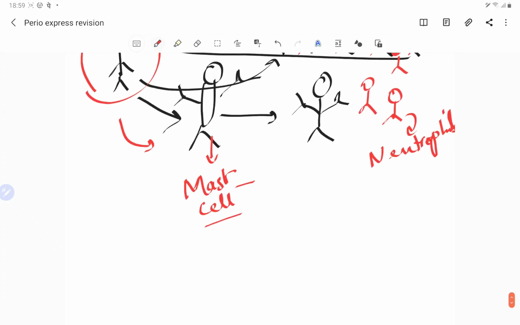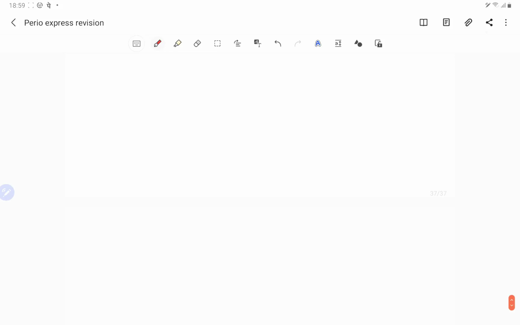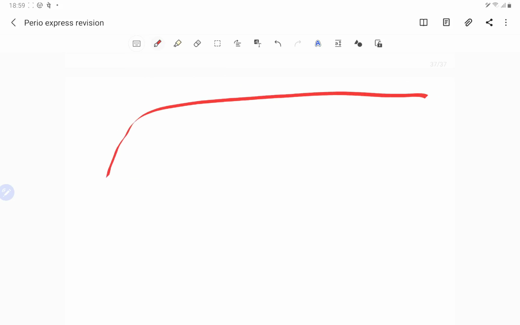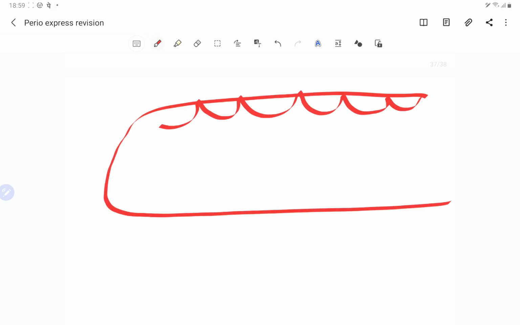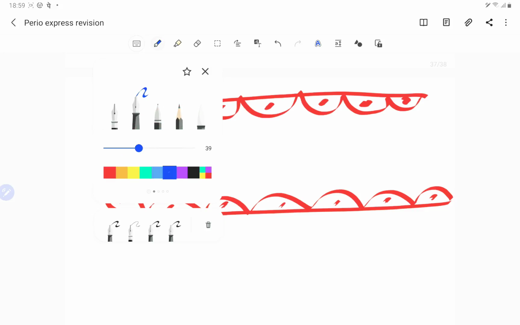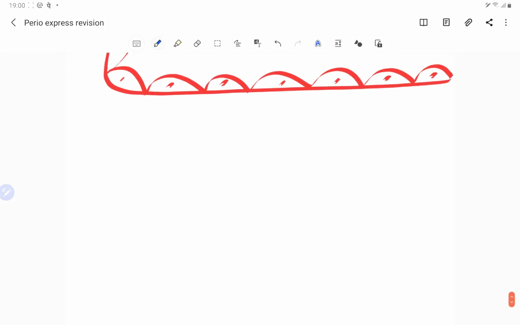right? So let's talk a little bit about the inflammatory response in a serious way. So guys, here we have the blood vessel. In the blood vessel we have the endothelial cells. So these are the endothelial cells of the blood vessel. And then what happens? Then guys, we have here the bacteria. Let's write B for the bacteria.